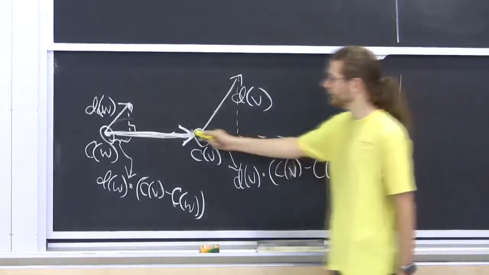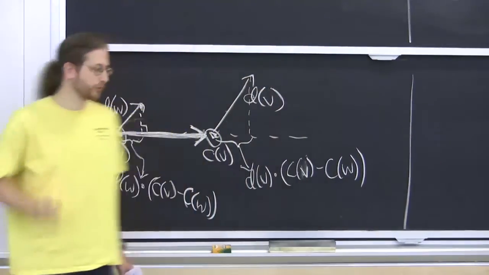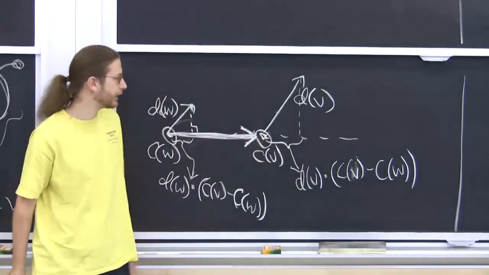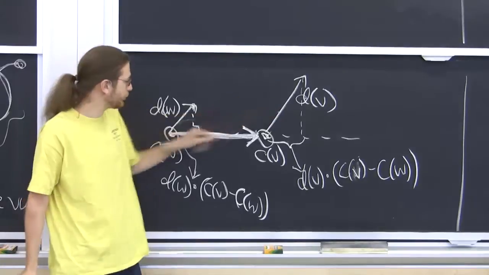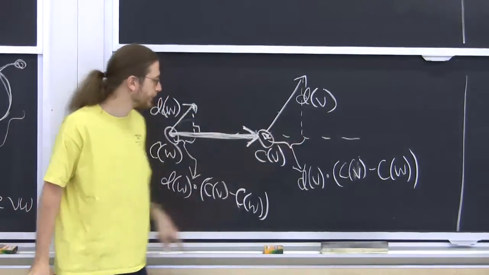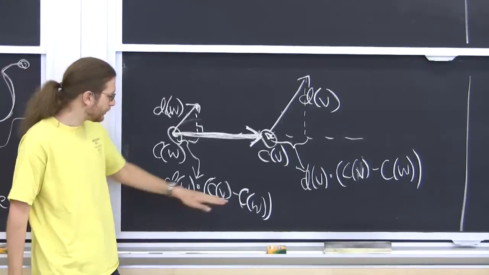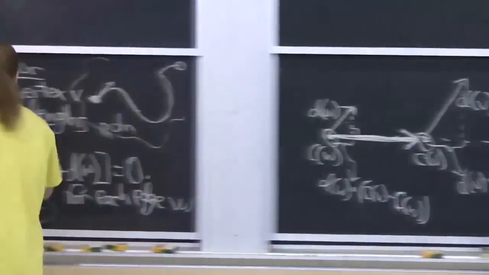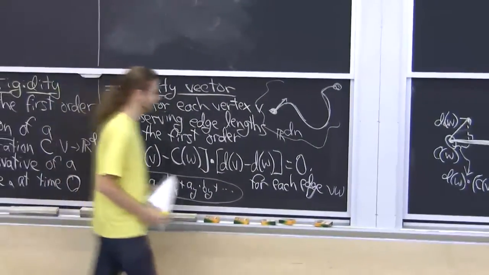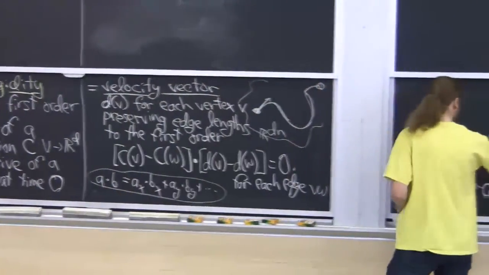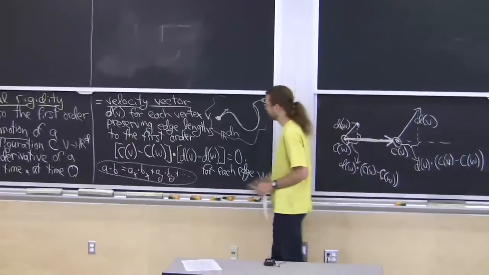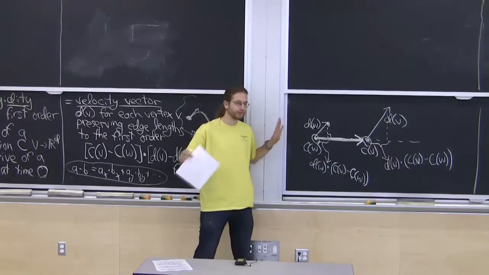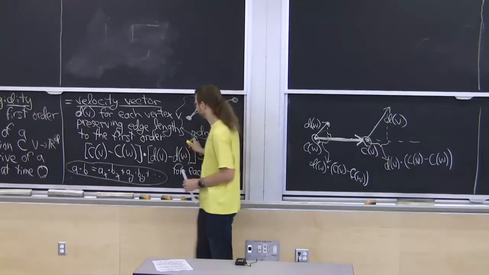So if I want this edge length not to change at all to the first order, then this projected length should equal this projected length, and that's why I drew it this way. So it turns out this is a valid motion because that projected length equals that one. And in general, we want this thing to equal that thing. If you rearrange terms, that's the same thing as this property. I just take this one minus this one and set it equal to 0, and you get that. So this is some intuition. Maybe it makes sense, maybe not. In the end, this is all I care about.